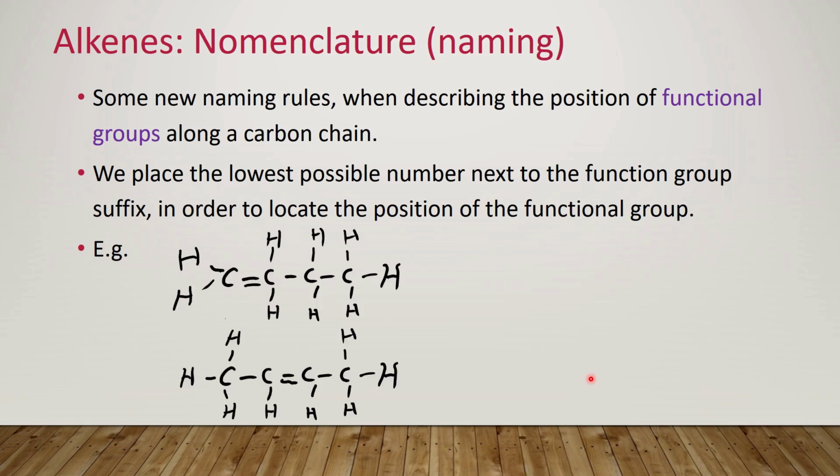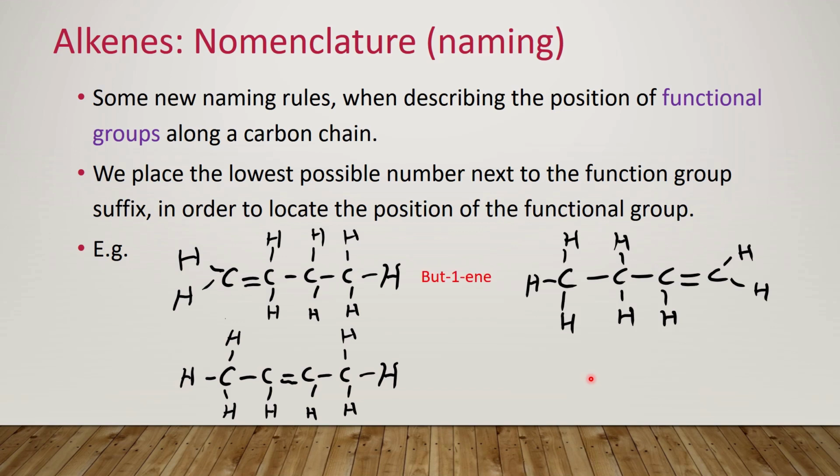So we have the butenes from before, with our double bond between the first and second carbon in the structure for the first molecule. Because this is in the first possible location, we would assign this the name but-1-ene. Because we have the double bond in the first possible location, we assign it the number 1, and we have that between the number of carbons in the name and the family, so it's right next to the functional group name. With the second butene, because it's in the second possible position in the molecule, we then call it but-2-ene. So you can see that the number changes.